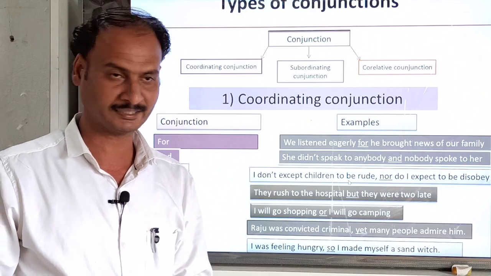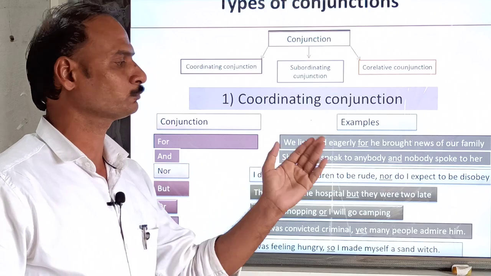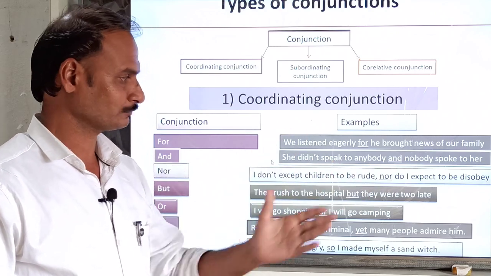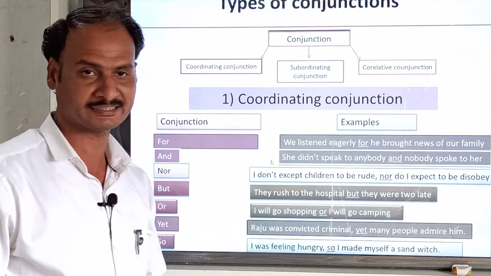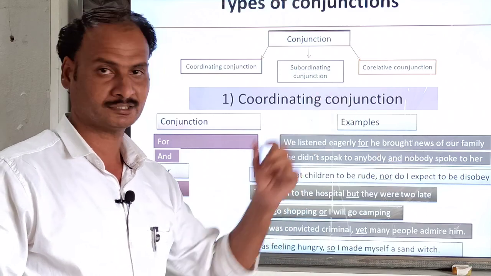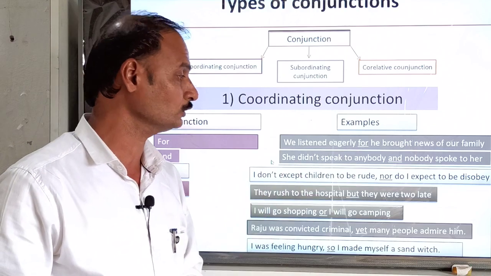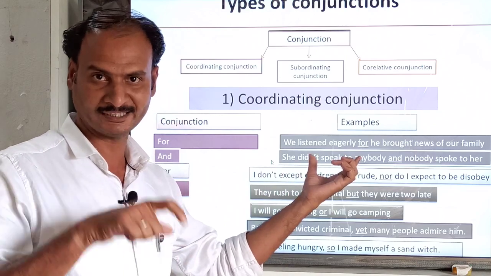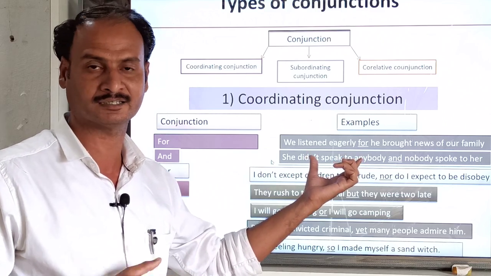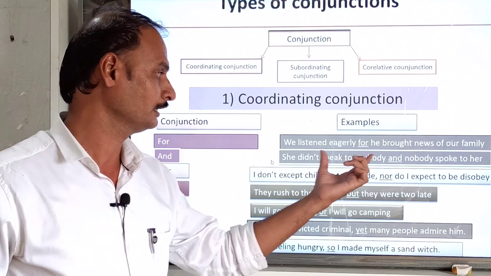That is why it is known as a coordinating conjunction, isn't it? Then, and: She didn't speak to anybody and nobody spoke to her. In both sentences, both sentences are different. Both different sentences are independent clauses joined here by and, a coordinating conjunction. She didn't speak to anybody and nobody spoke to her. Both have their own meaning, their own completeness.